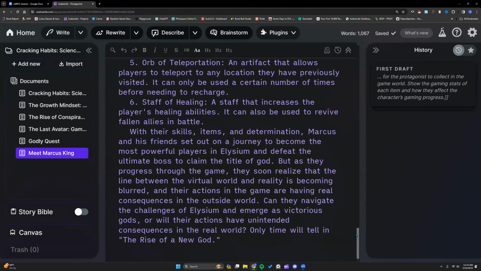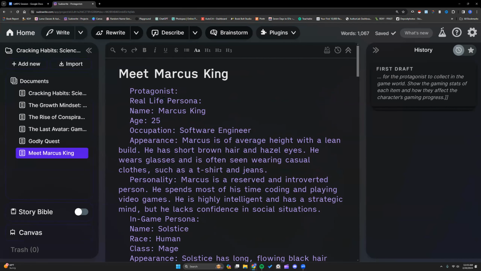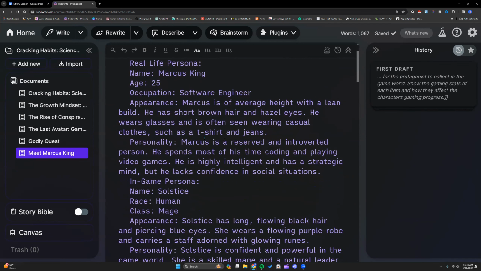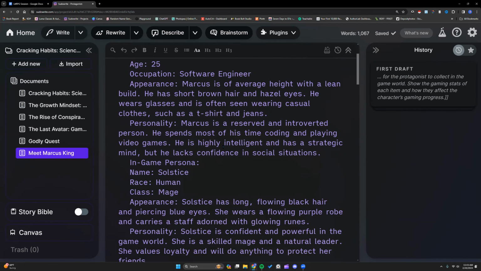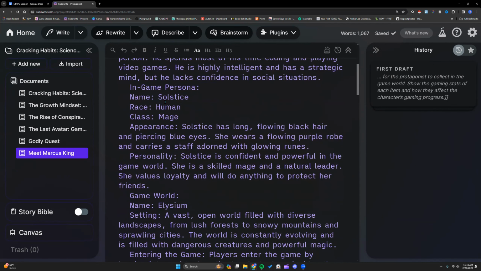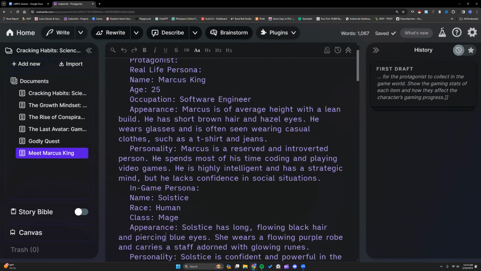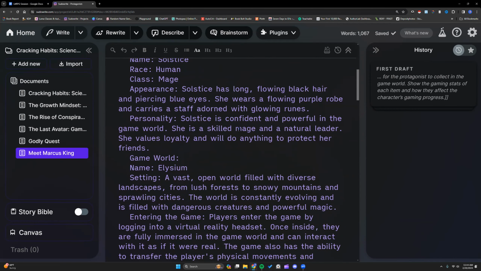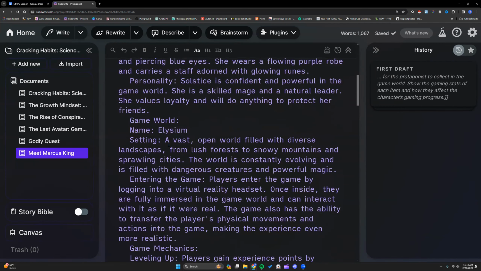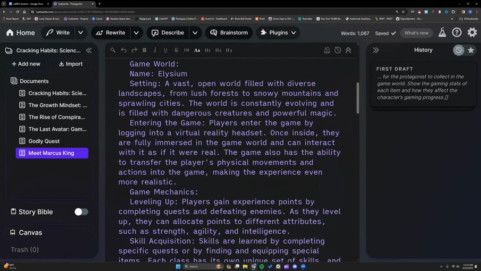All right, let's see. Okay, so we have our Marcus Key. He's our protagonist, real life persona right here. Software engineer, looks, personality, and his in-game persona. So he's a human mage, piercing blue eyes. Wait, she? Okay. So I guess he switched. Guys do like to do that. They always like to be the females in game. Solstice is confident, powerful. And here's our game world information.